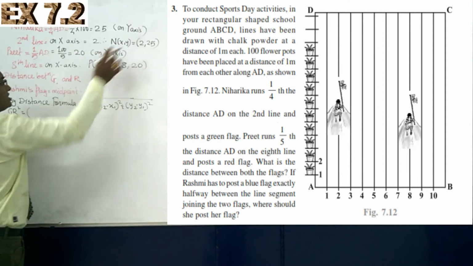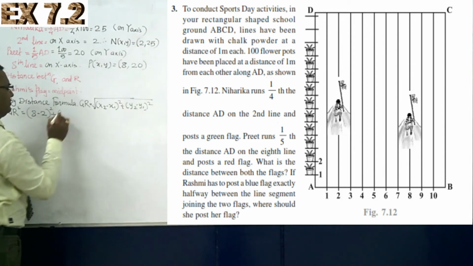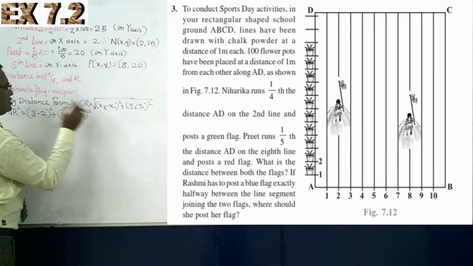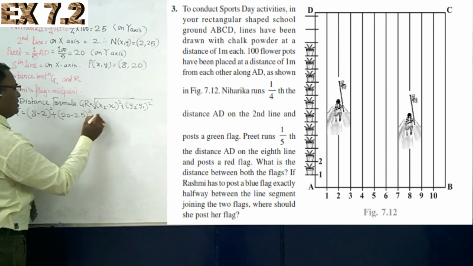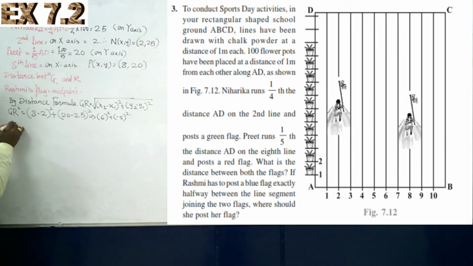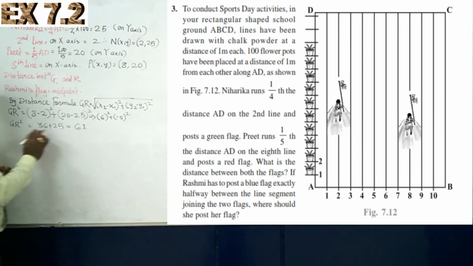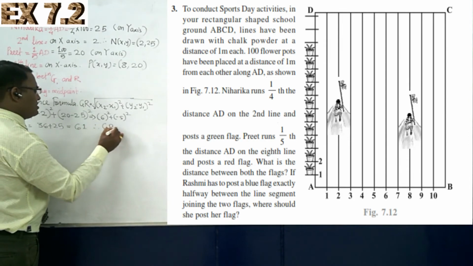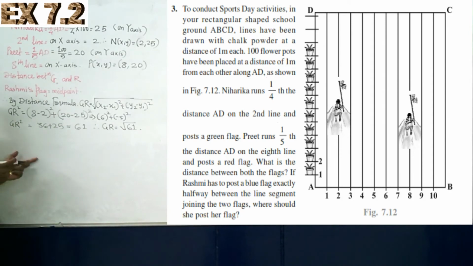This is x2, this is x1. So (8 minus 2) square, and then y2 and y1, that is (20 minus 25) square. So 8 minus 2 is 6, and then minus 5 square. So 6 square plus (minus 5) square. In this way GR square is equal to 36 plus 25, which will be 61. Therefore GR is equal to root 61. This is the distance between the two flags, that is the green flag and the red flag.